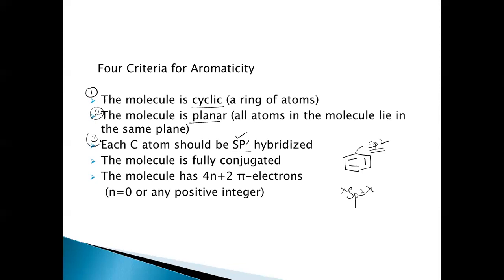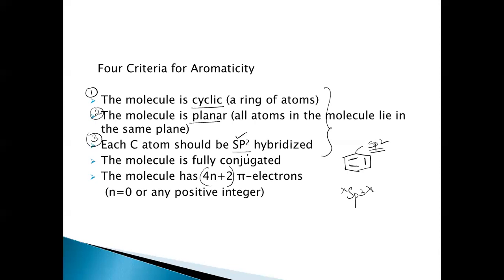So the molecule should be cyclic. All the carbon atoms should be sp2 hybridized and planar. The molecule is planar, which means all the atoms in the molecule should lie in one plane. From these 3 points, there is one more point we can build: it should be conjugated, that is, alternating single and double bonds. There's one more important rule.